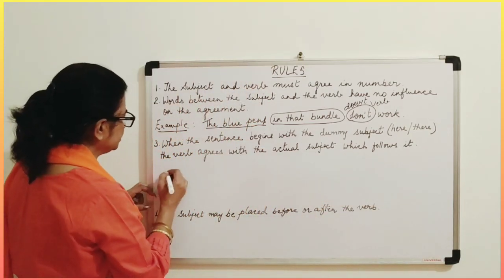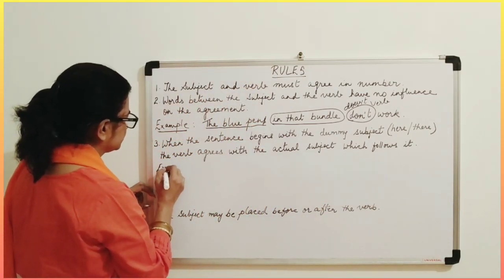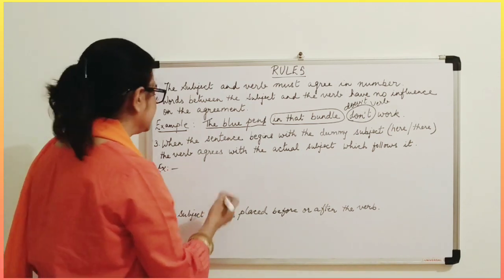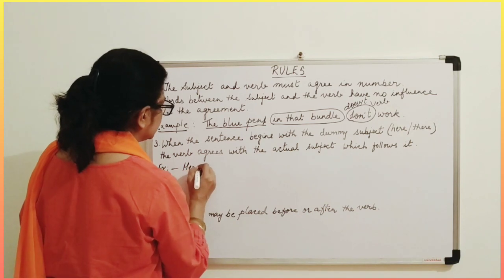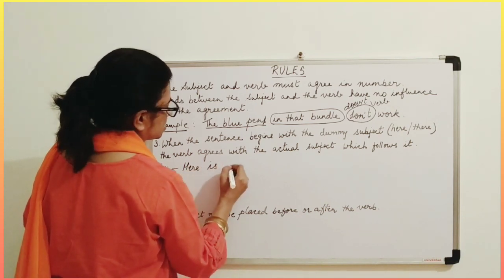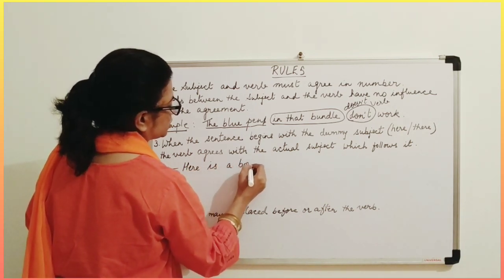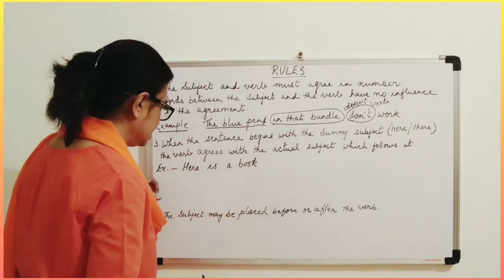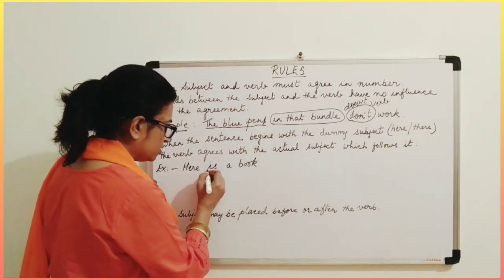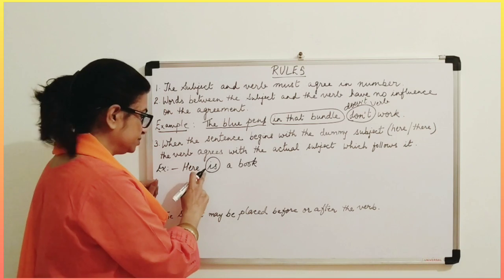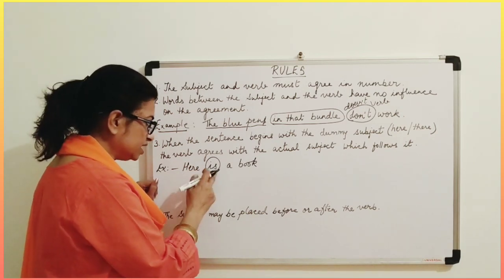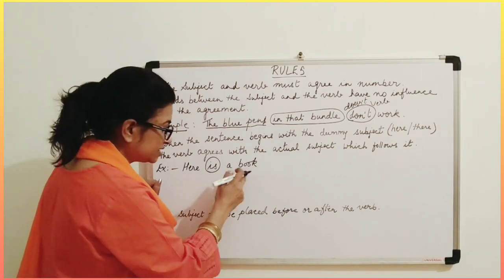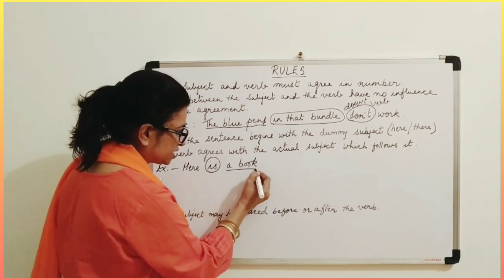For example, I'll write one example here. Like, "Here is a book". Isn't it? This is your verb. This is your dummy subject. So this verb is agreeing with this subject, "a book".